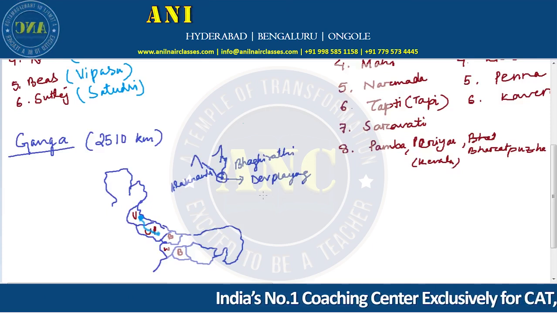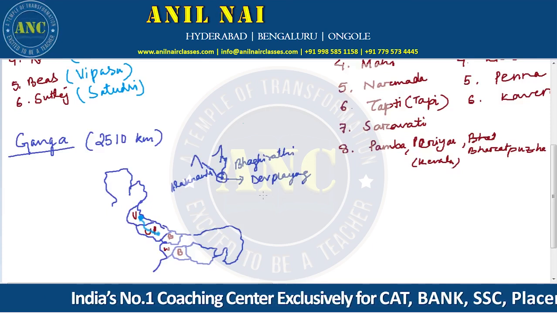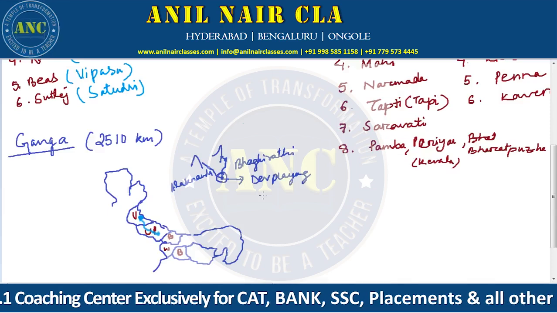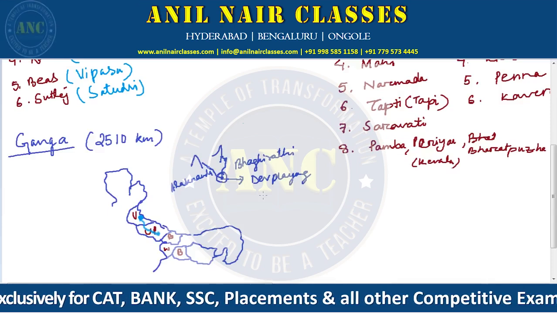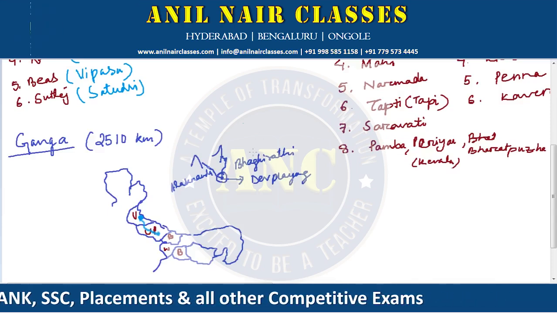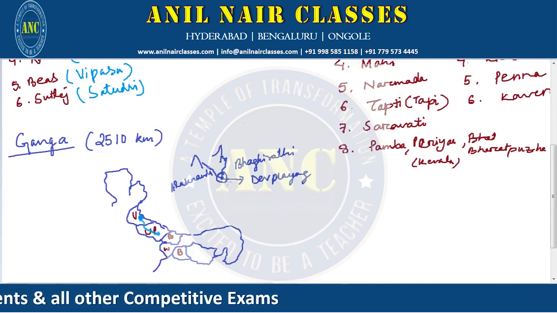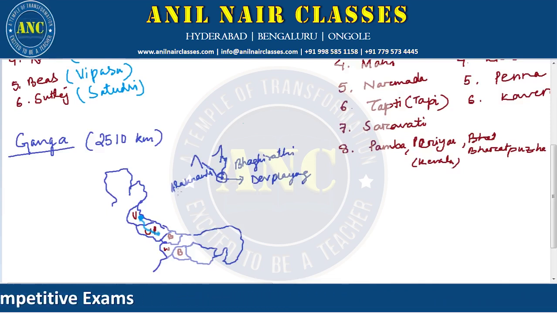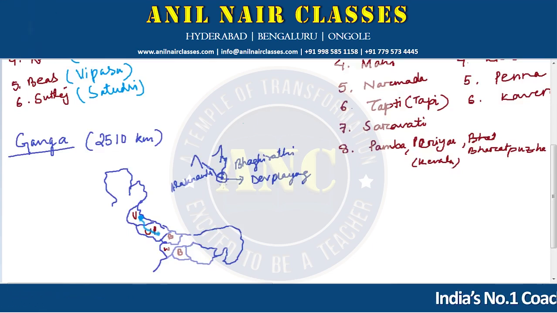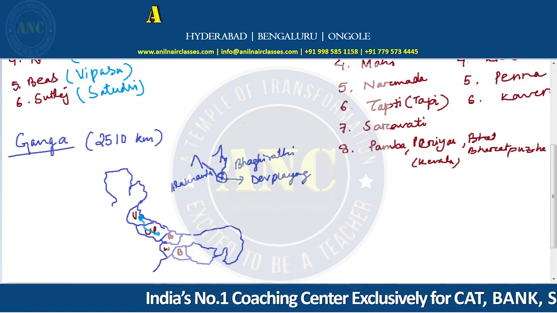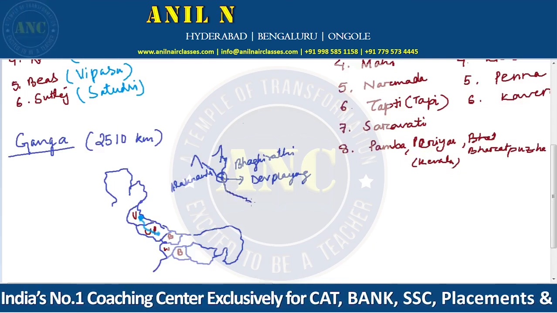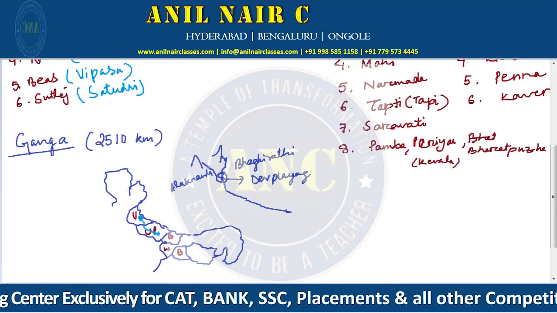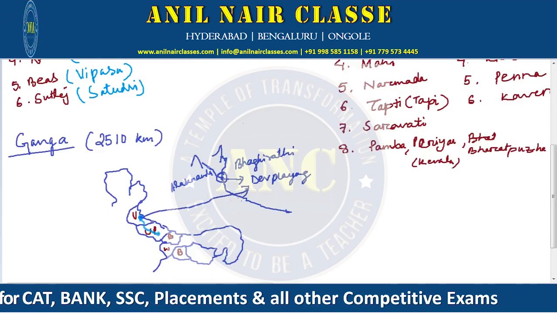Before that, Brahmaputra, Indus and Satluj were already there, and the source of all these three rivers is Mansarovar Lake. Ganga itself does not come directly from the glacier; it is the Alaknanda and Bhagirathi rivers which join at Dev Prayag, and from Dev Prayag the river is known as Ganga.